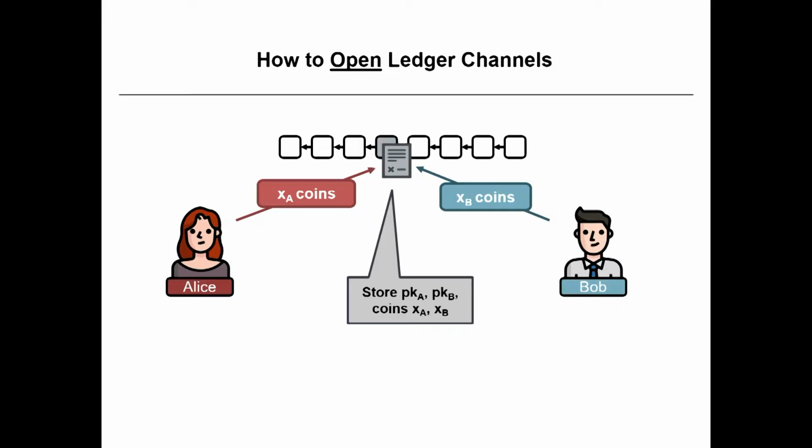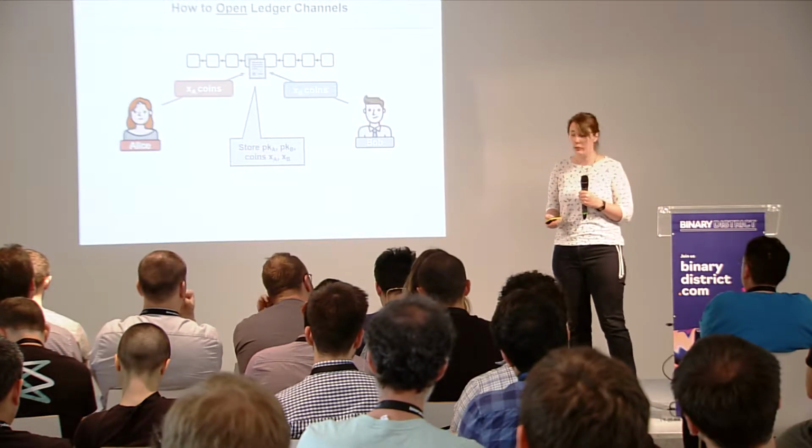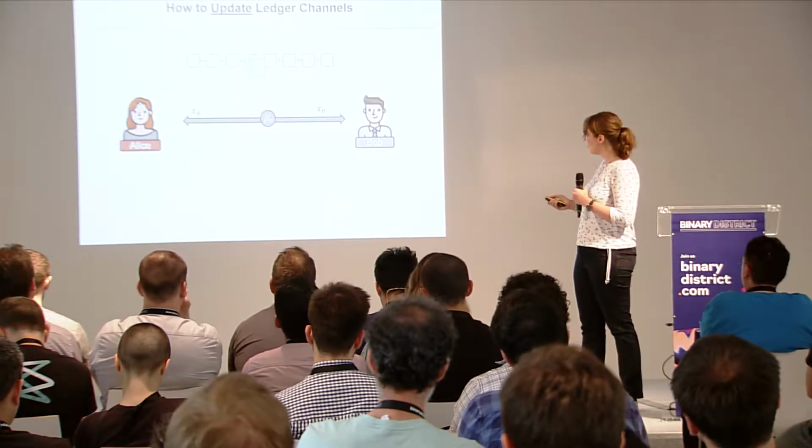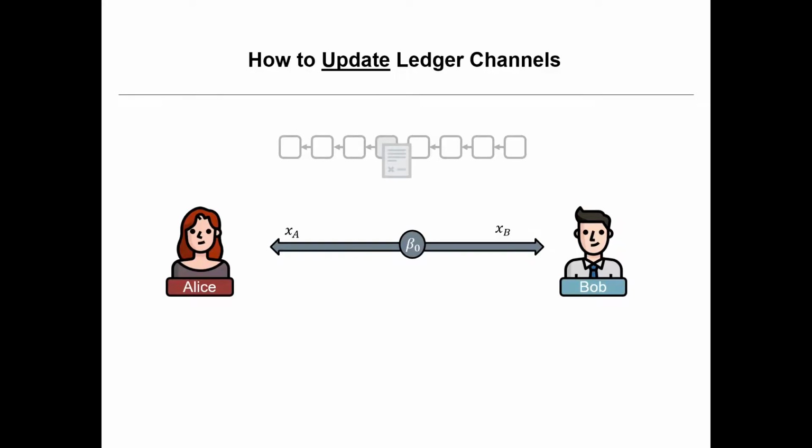So how do we open such a ledger channel? Well, we have Alice and Bob here, and they want to open a channel over the blockchain. What they do is they have a smart contract up here. The smart contract stores their information about their addresses and, of course, the coins. So this is what we are going to use to represent such a basic ledger channel. It has the identifier beta for basic ledger channel, has a version 0, and it has some coins blocked, XA coins for Alice, XB coins for Bob.